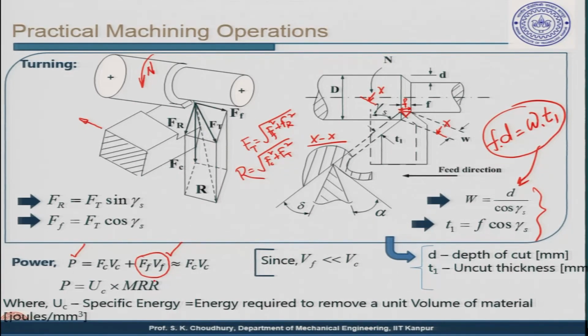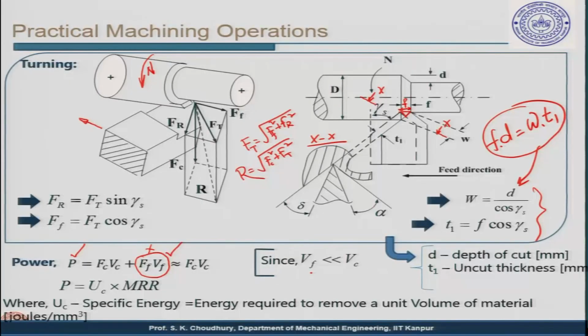However, we say that Vf is much less than Vc, Vc is much more. So, therefore, we very often ignore it, and the result that you are getting, that the power is a product of Fc and Vc, is not so erroneous a value. So, approximately, if Vf is considered to be very much less than Vc, we are ignoring that, and power is equal to Vc into Fc.